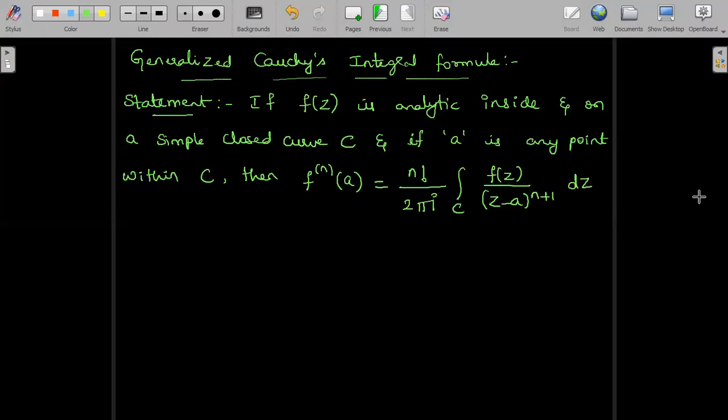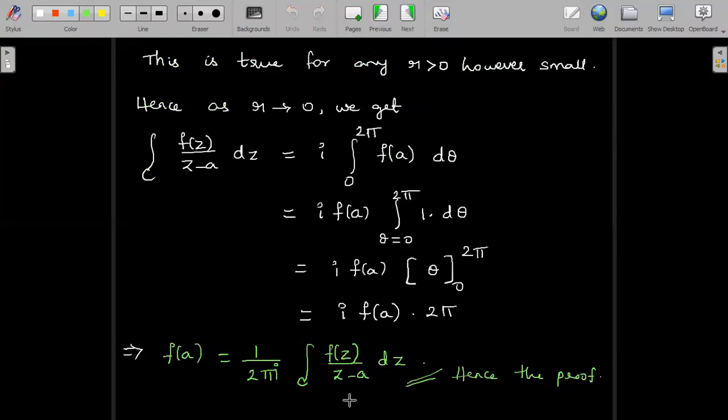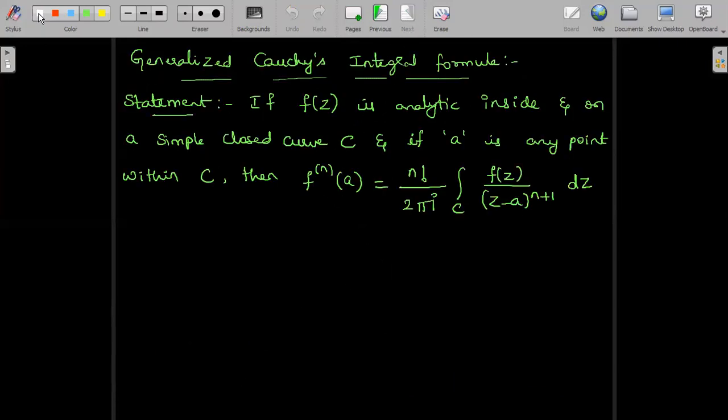So as I mentioned, it's an extension or a generalized expression of Cauchy's integral formula. If we observe the previous one, it is f(a). Now we are dealing with the nth derivative of f(a). So the numerator changes to n factorial and the denominator is (z minus a) whole power n plus 1 under the integral. So let us see the proof for the generalized Cauchy's integral formula. Proof.